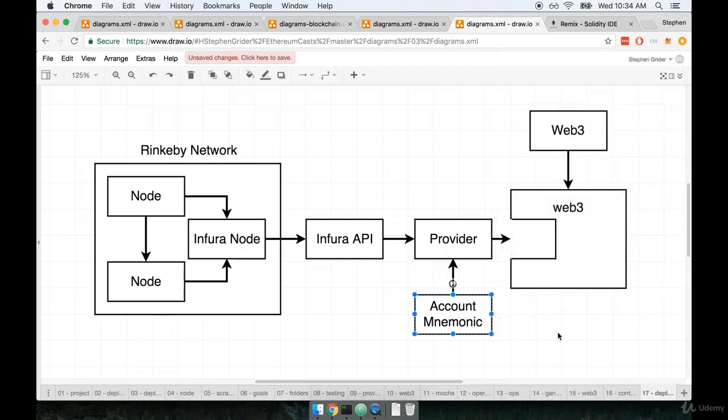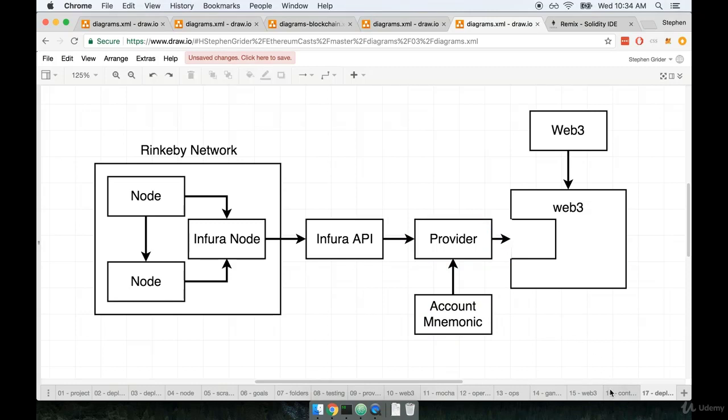So that account mnemonic is kind of a stand-in not only for your public key, but also the private key. In just a little bit, we'll talk about exactly what the mnemonic does for us. But essentially, that mnemonic can be used to unlock your account and use the ethers within it to deploy a contract. So we're going to take that account mnemonic and pass it to this provider that you and I are going to create.